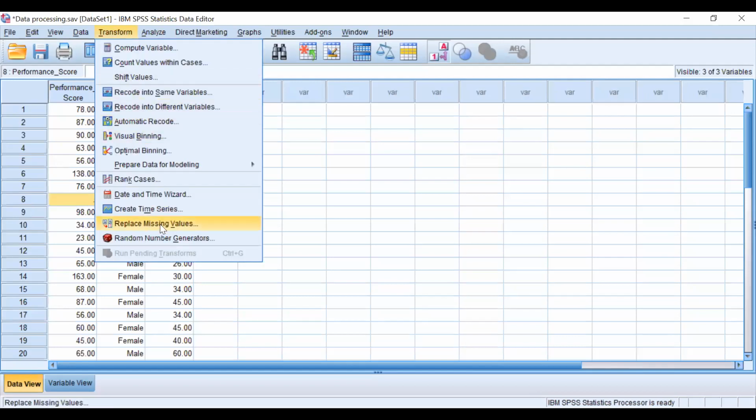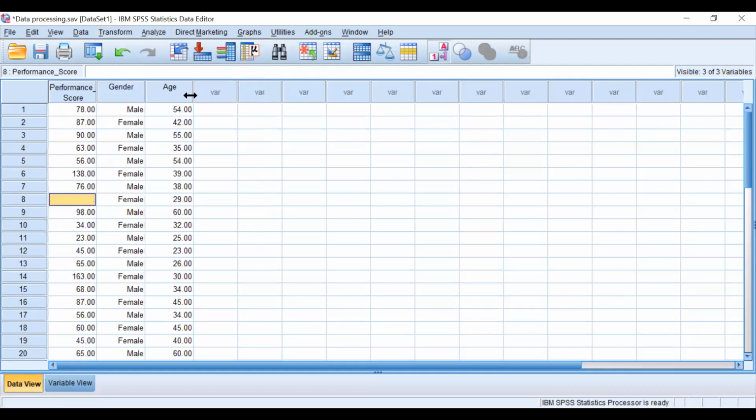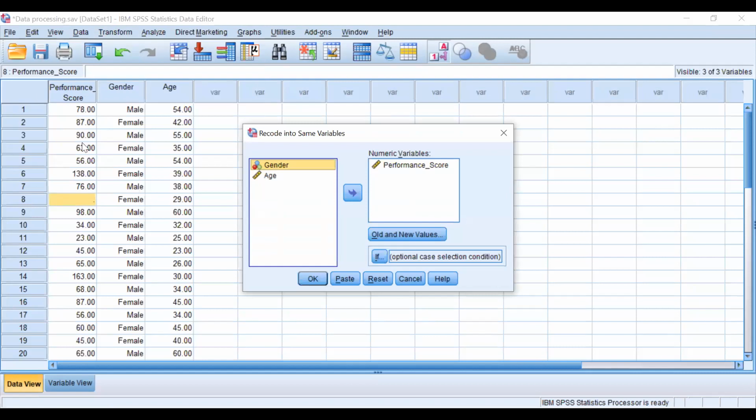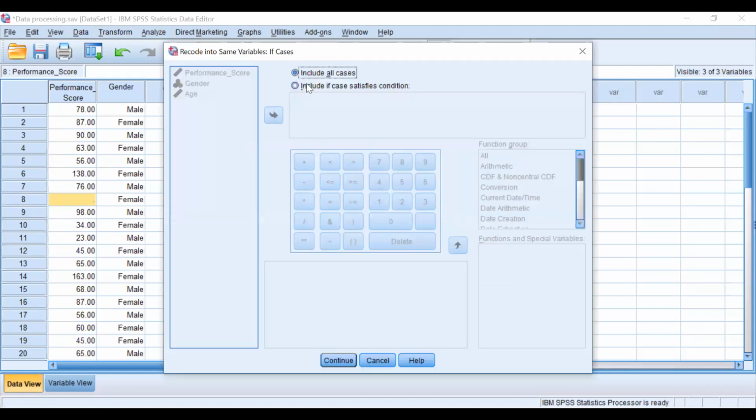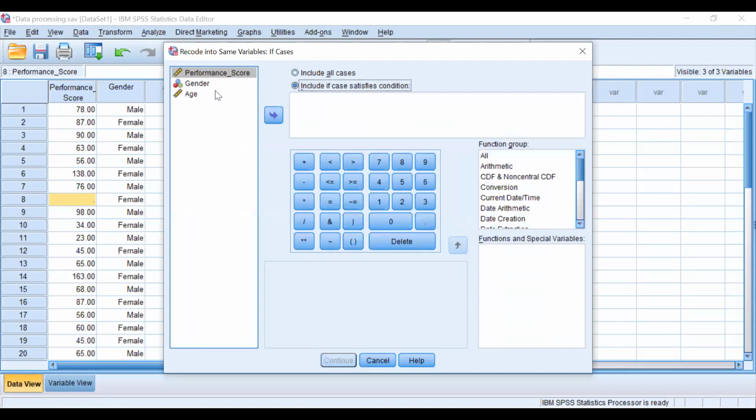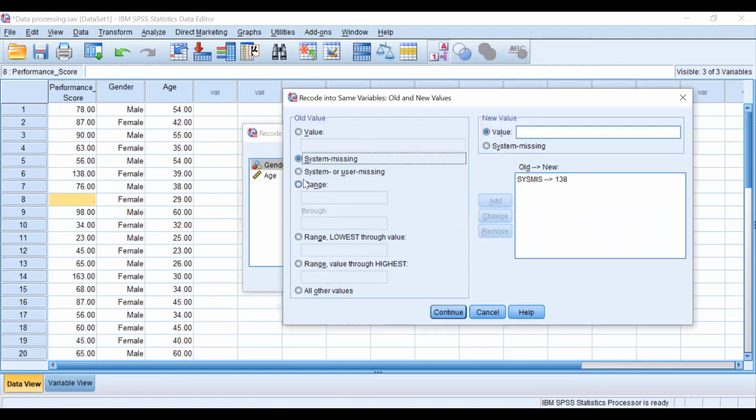Transform, Recode into same variable, because we are not creating any new variable, we are making changes in this particular performance variable only. So now I should open this If condition. If gender is equal to 1. So gender equal to 1 was my male case. Continue. Old and new value. System missing. I don't remember, male was around 78, let's say. Okay. Add.